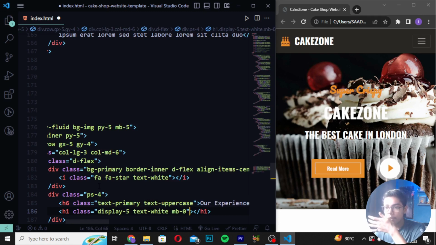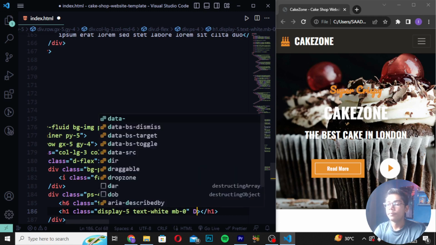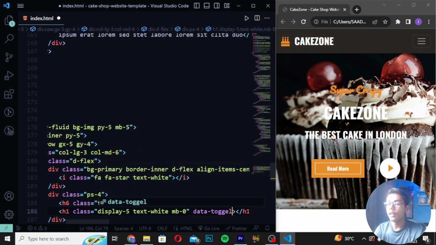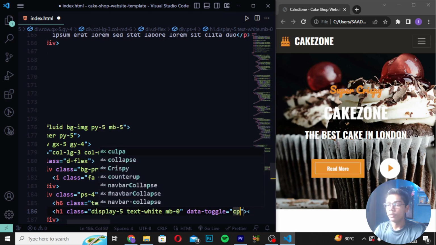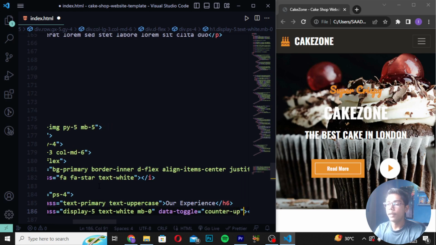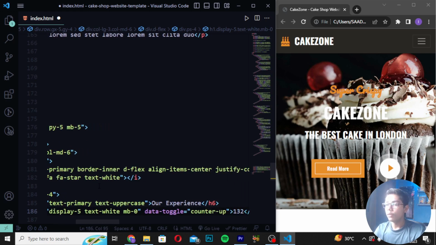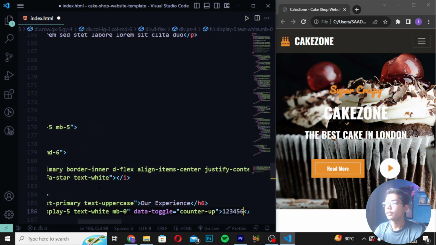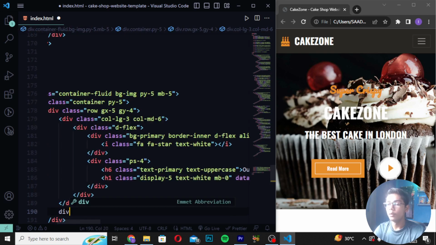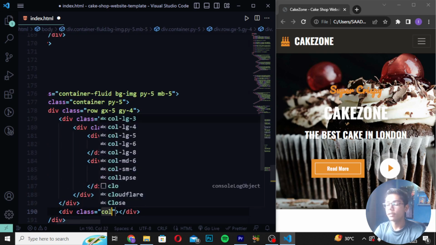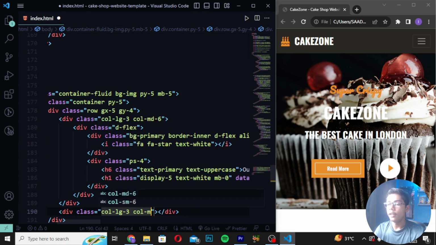So here when you just written this you have to now write here data toggle and here I will be now just writing a tag which should be like counter. So here I will be now writing counter up like this. Now you have to write here 1 2 3 4 5 like this. Now you have to just move down and create here div class as col lg3 and write here col md6.